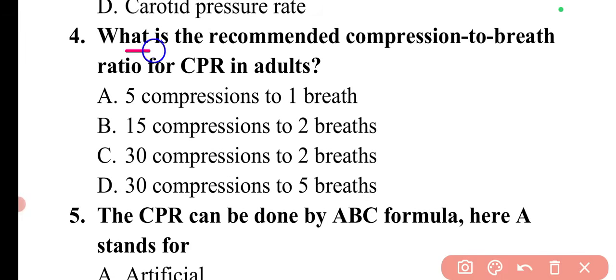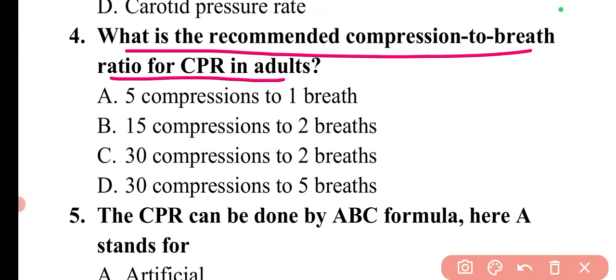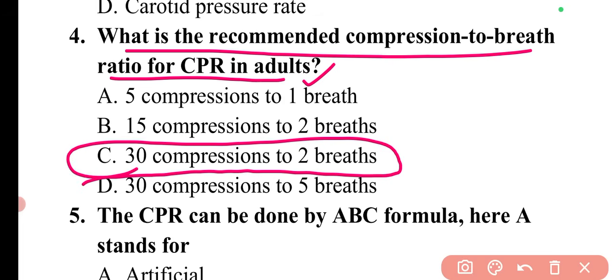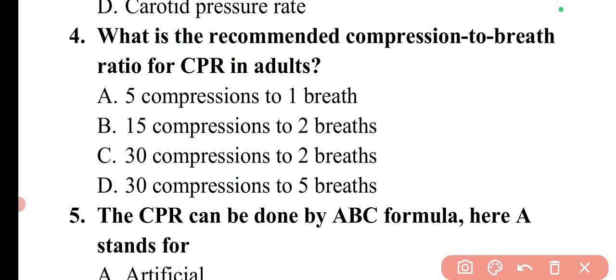Next question is, what is the recommended compression to breath ratio for CPR in adults? The recommended compression to breath ratio for CPR in adults is 30 compressions to 2 breaths. 30 compressions, then 2 breaths. So this is the general procedure in CPR.